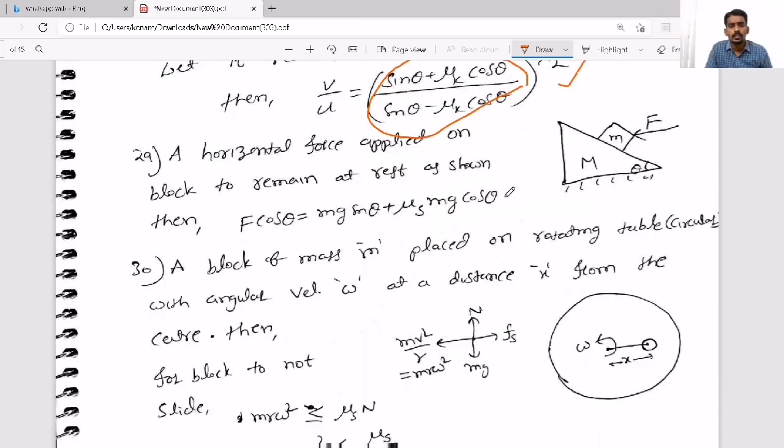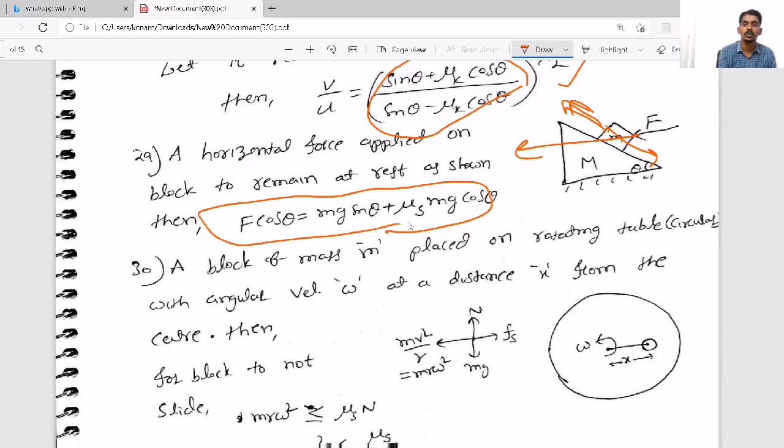Now here, see, till now we applied the force either to move or to stop along the incline. Now the question is, you apply the force along the horizontal, then you have to take components such that F cos theta, F sin theta. Then the condition is this one, to remain it at rest. Already it is able to slide down. Now you have to apply some force, but not along the inclined surface. You have to apply the force along the horizontal such that the block should remain at rest. Then the condition is this one.